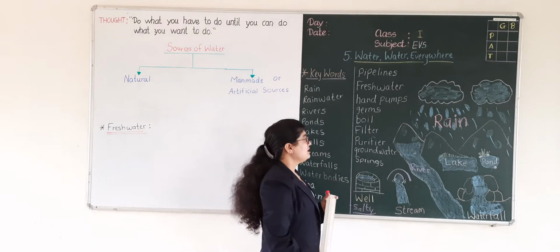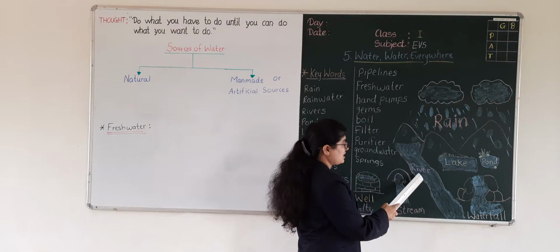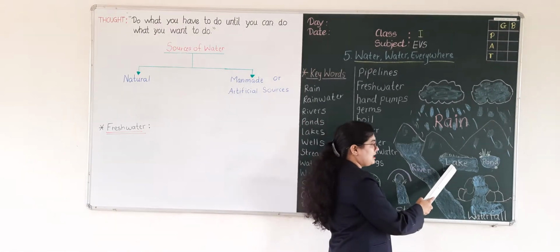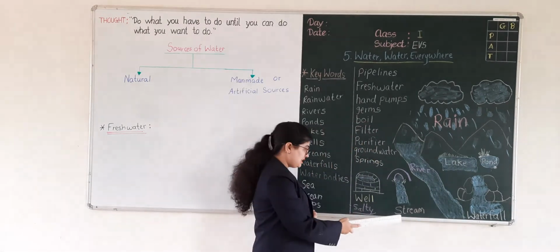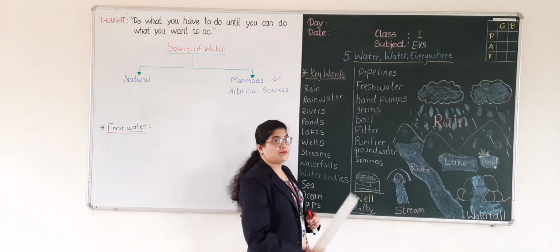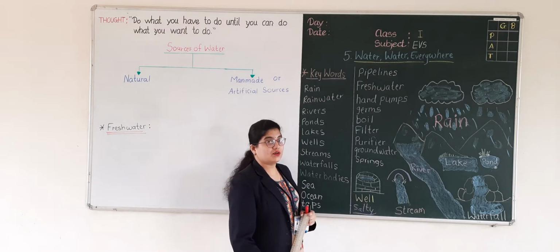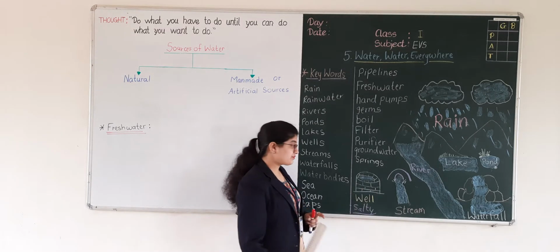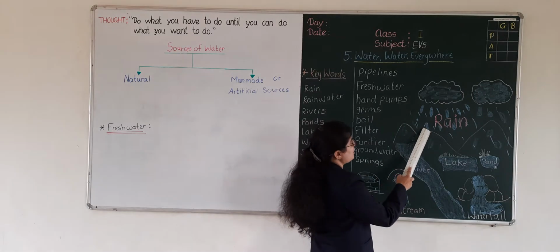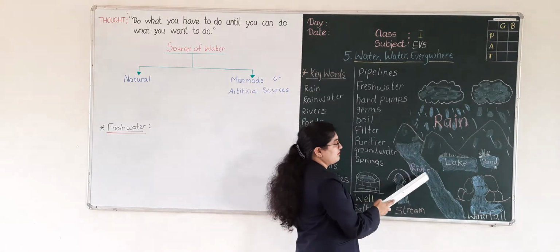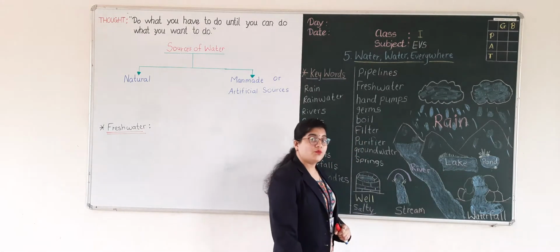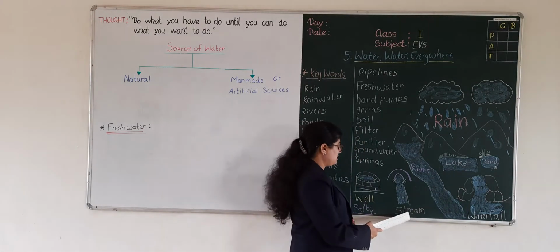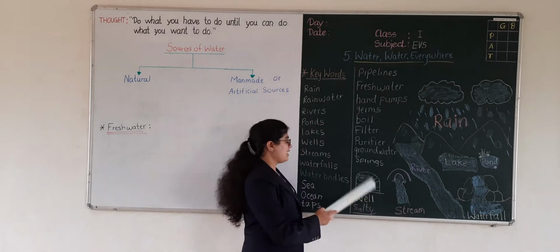From that, water goes to the river, lake, pond, waterfall, stream and well. Okay, where does the water go? The rainwater goes to the rivers, lake, pond, waterfall, streams and well.